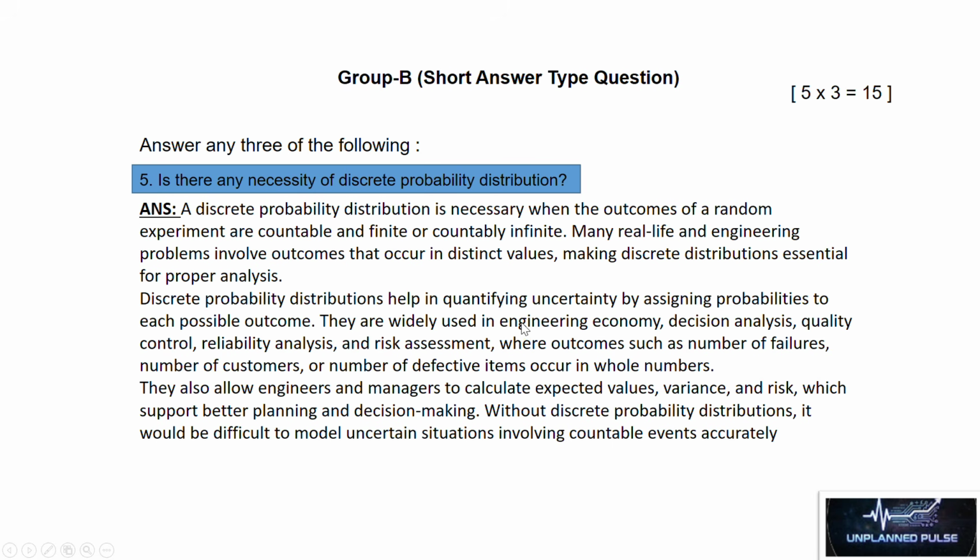They are widely used in engineering economy, decision analysis, quality control, reliability analysis, and risk assessment, where outcomes such as number of failures, number of customers, or number of defective items occur in whole numbers. They also allow engineers and managers to calculate expected values, variance, and risk, which support better planning and decision making. Without discrete probability distributions, it would be difficult to model uncertain situations involving countable events accurately.